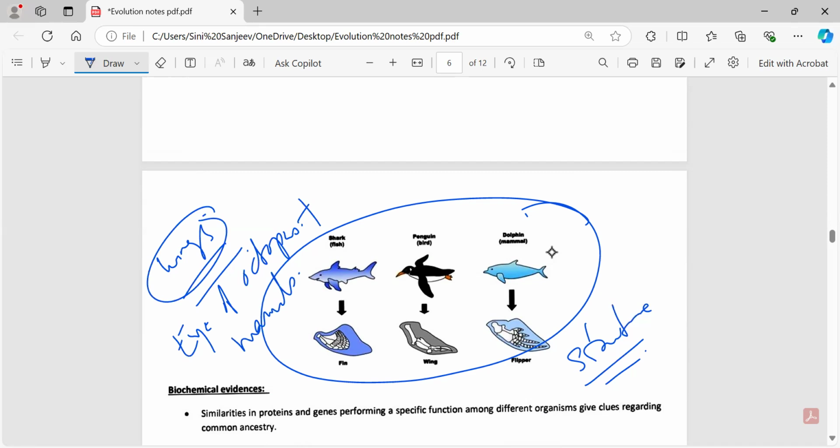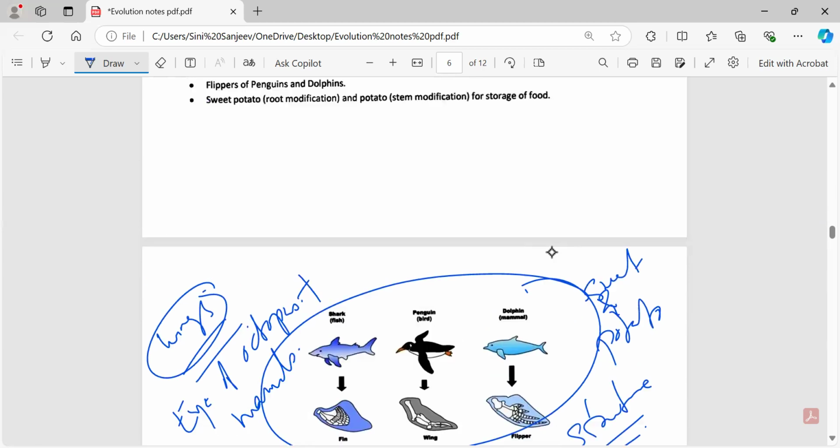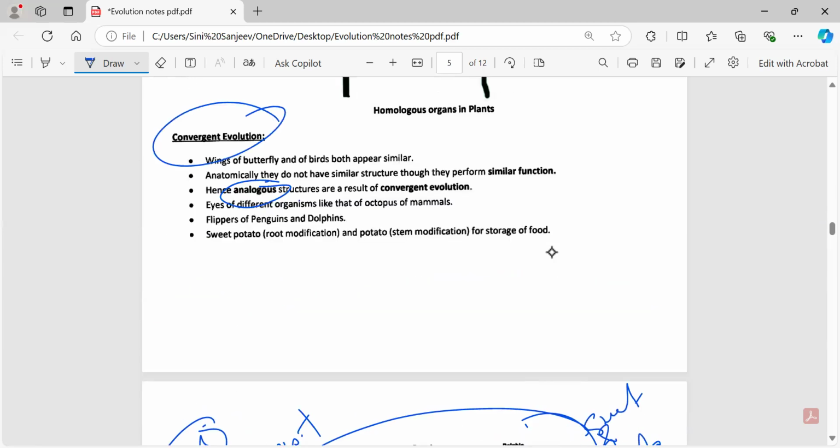Like how it's in animals, in the same way it's for plants also. For example, you can take the sweet potato and potato. In the sweet potato, you have a modified root, whereas in the potato, you have a modified stem. So like this, many examples are there which show analogous organs, or what you can say, convergent evolution.